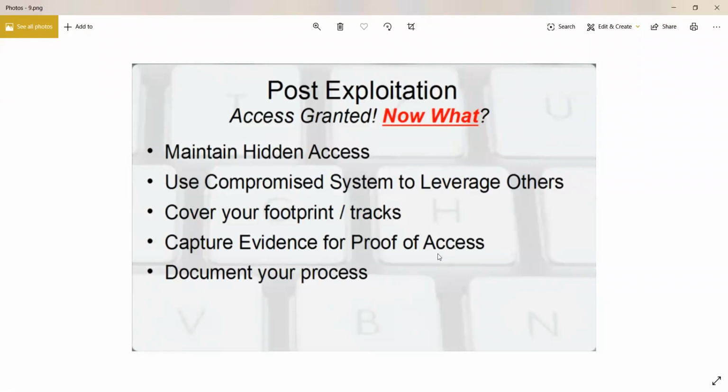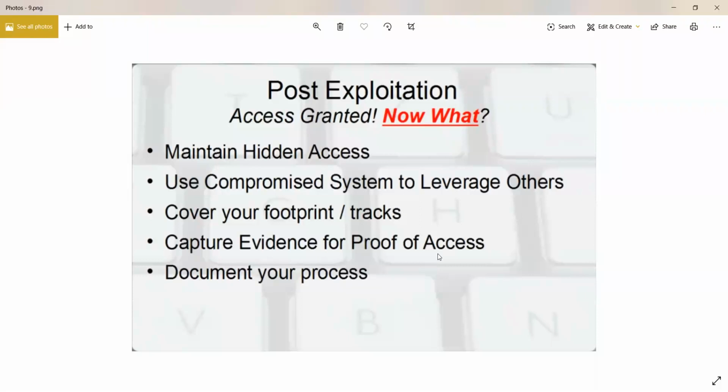One is to maintain hidden access. So you try to look for ways to maintain your access. That means you either try to look for a backdoor, or you try to install a backdoor onto that system, and you see how you can continue accessing it in the future as well. Yes, sir. Okay, use this compromised system to leverage others.